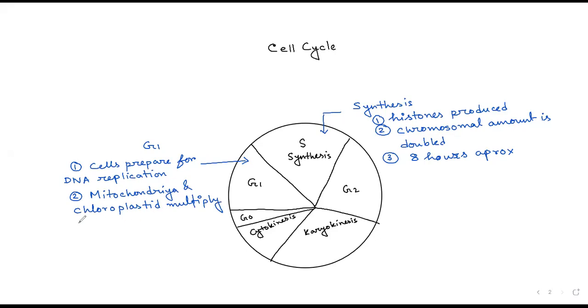Apart from that, the endoplasmic reticulum, Golgi bodies, ribosomes, all of these cell organelles are produced.